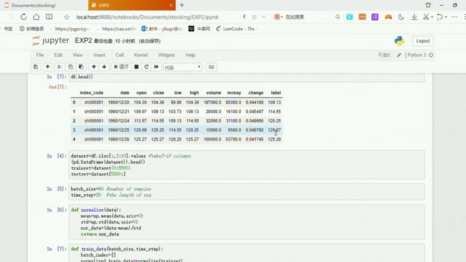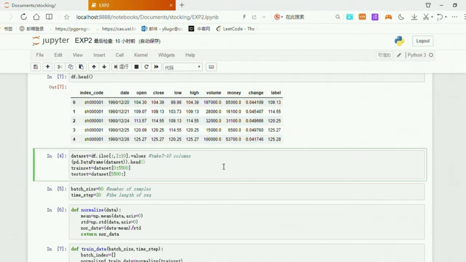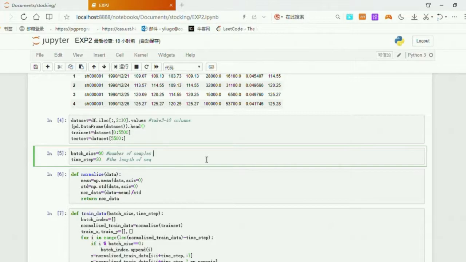Now I will show you the code part. You can see this is our dataset after pre-processing. First, we divide the dataset into training side and testing side 9 to 1. And the batch size represents the number of batches. Within a reasonable range, the larger the batch size makes the direction of the drop more accurate. The time step represents the length of each sequence. It determines the subset of the local optimum that the algorithm can converge to.